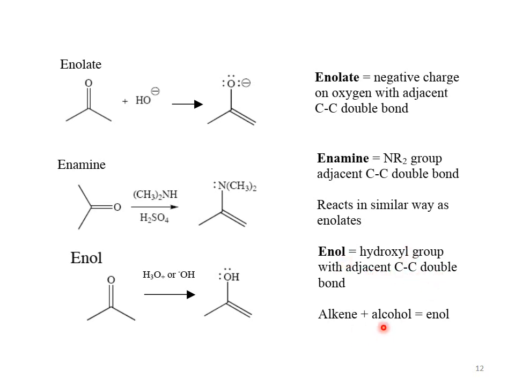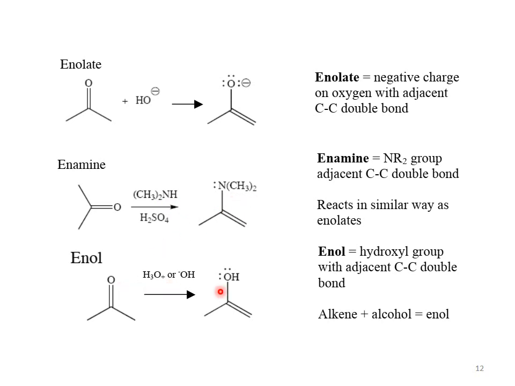When a ketone is treated with protic acid, the carbonyl compound is converted to the enol. The enol bears the hydroxyl group adjacent to the carbon-carbon double bond. Enol: alkene plus alcohol. It means the compound contains two functional groups, one is the OH group and the other is the olefinic double bond. Then the resulting compound is called enol.